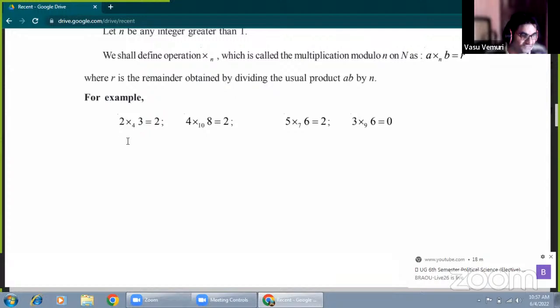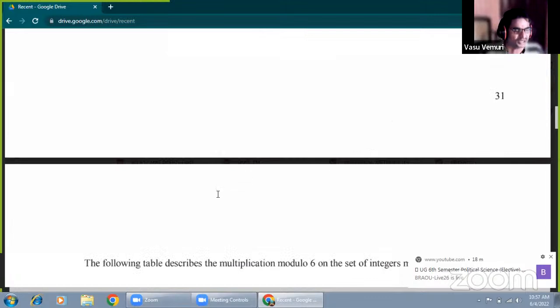Okay, 4 into 8 is 32. 32 divided by 10: 3 times cancelled, remainder 2. 5 into 6 is 30. 30 divided by 7: 4 times cancelled, the remainder is 2. 3 into 6 is 18. 18 divided by 9: 2 times cancelled, but the remainder is 0. That is multiplication modulo n.